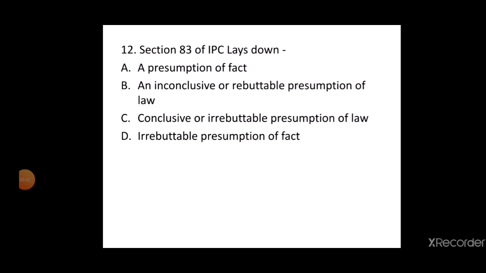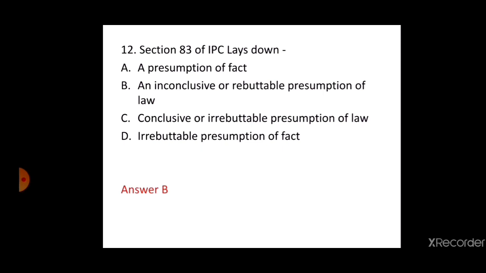The next question is, Section 83 of IPC lays down A. a presumption of fact, B. an inconclusive or rebuttable presumption of law, C. conclusive or irrebuttable presumption of law, D. irrebuttable presumption of fact. This is an important question. The correct answer is B, that is an inconclusive or rebuttable presumption of law.